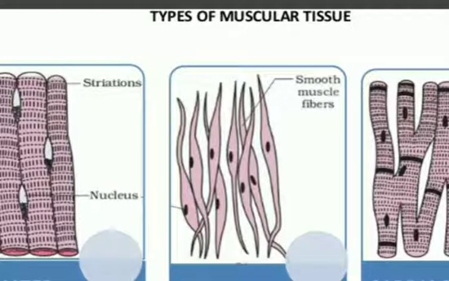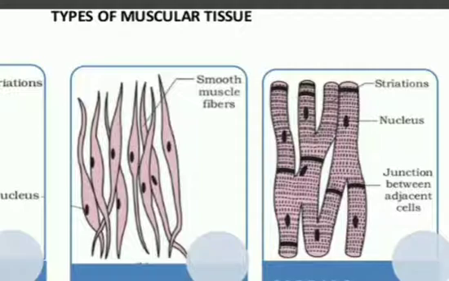These cells are long. You can see that they have pointed ends, or we can say they are spindle shaped, and uninucleated. Uninucleated means having only one nucleus. So they are called unstriated muscles, as well as smooth muscles and involuntary muscles. We can give three names to these unstriated muscles. Then comes the turn of cardiac muscles.